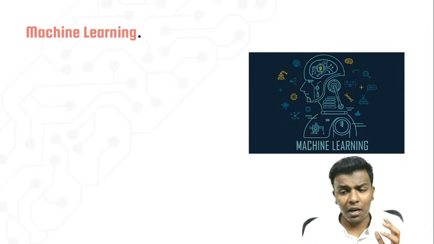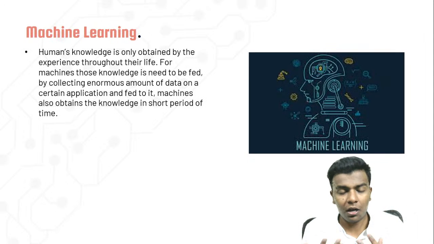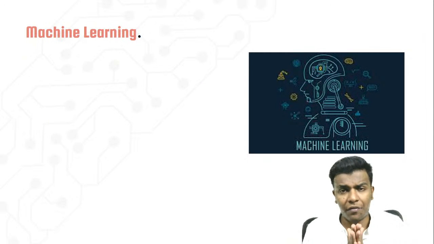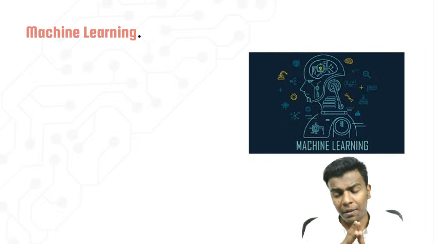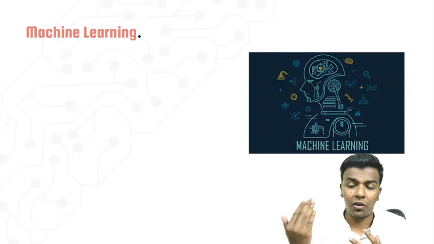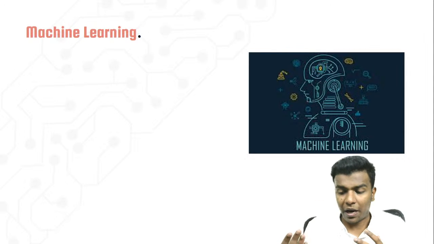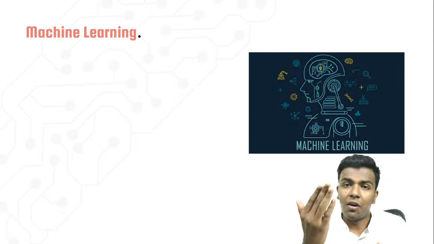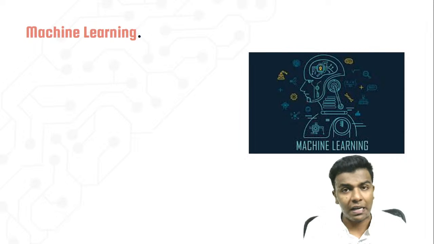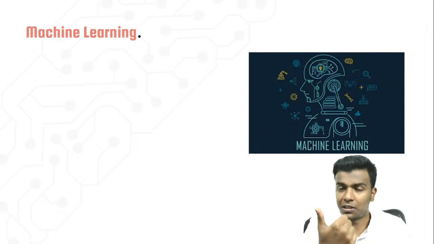While talking about machine learning, machine and then learning, we are going to give our knowledge to a machine. For example, let us take a human being. A human being has many kinds of knowledge. If it is recognition based, that is vision based knowledge, we need eyes for visualizing it and the brain to recognize it. So vision based knowledge is the first one.